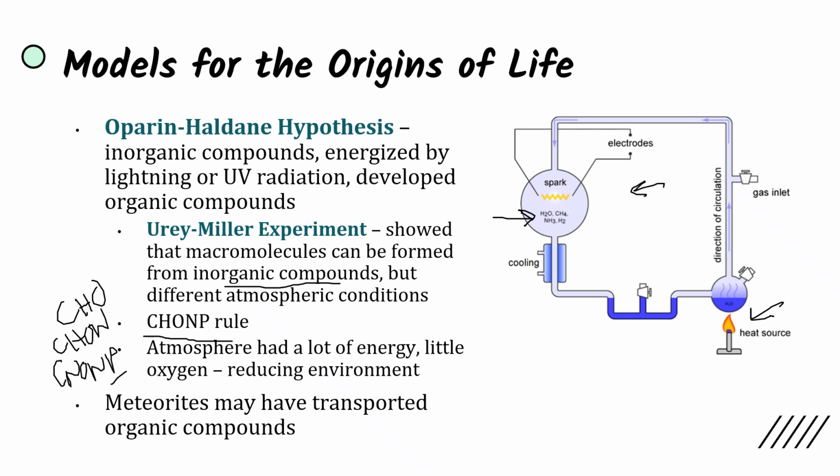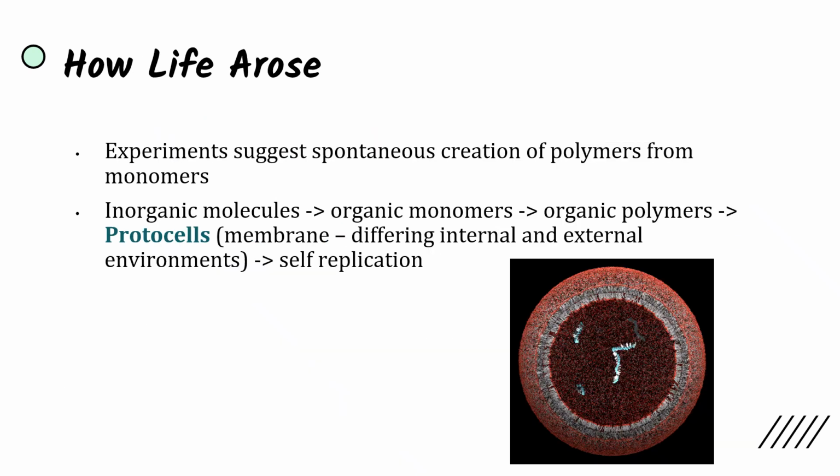And so the atmosphere had a lot of energy, but it didn't have much oxygen, which created a reducing environment that boosted this creation of organic from inorganic compounds. Additionally, meteorites may have transported organic compounds to the planet, and that's how they arose. And so again, this is the spontaneous creation of polymers from monomers, spontaneous organic compounds coming from inorganic compounds.